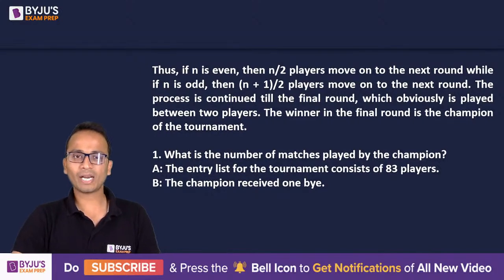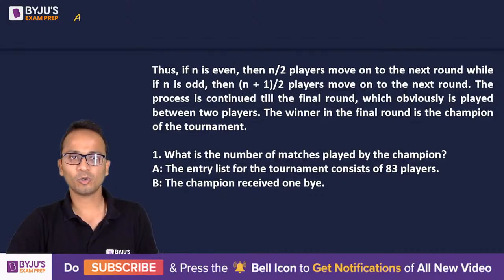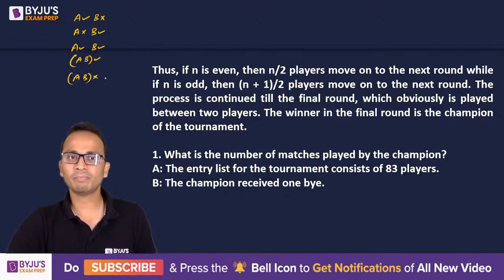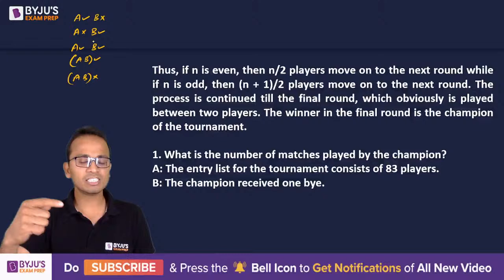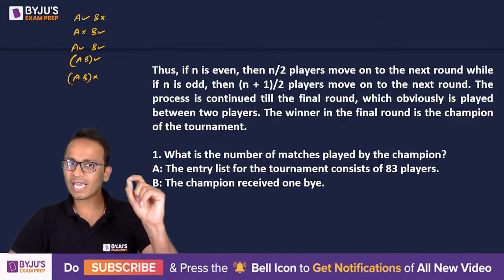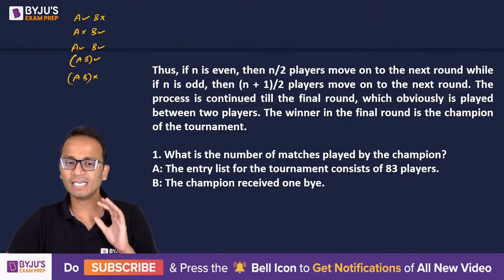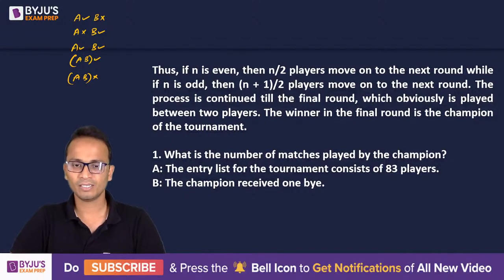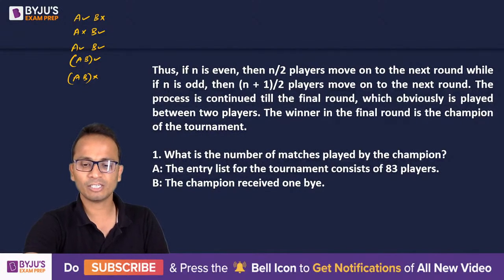I'll quickly tell you what are the options. Only statement A but not by statement B. Only statement B not by statement A. Statement A alone and B alone. Combination of both the statements, and not even by combining these two statements. These are 5 options A, B, C, D, E respectively. So please be careful about the answer that you're marking.